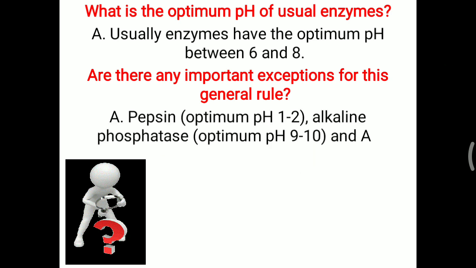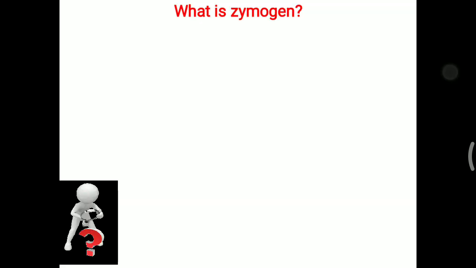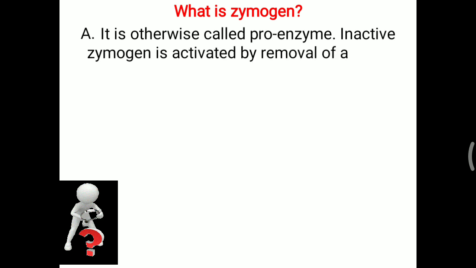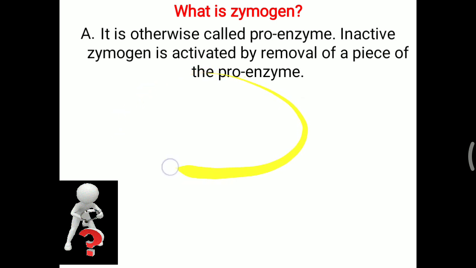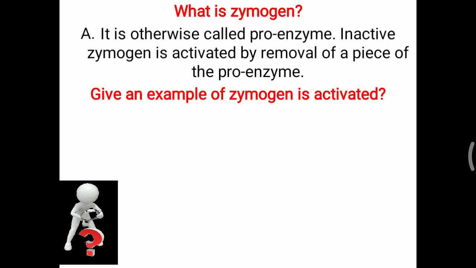Further Viva question in relation to this: what is zymogen? It is otherwise called a proenzyme, an inactive form that is activated by removal of a piece of the proenzyme. Mostly it is a long polypeptide chain that makes the proenzyme or zymogen form, and a particular part of it is removed, so that the enzyme is converted into the active form. Simple examples: trypsinogen is converted to trypsin, pepsinogen to pepsin. Giving an example of a zymogen is frequently asked along with this question.